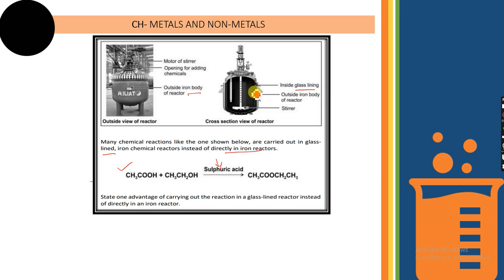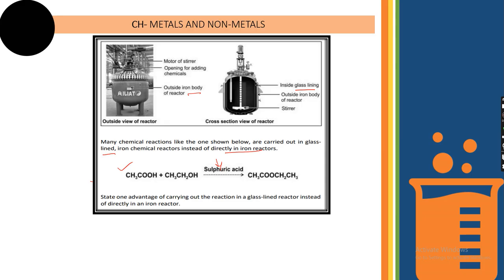The advantage of having glass is that it will prevent corrosion. Since the body is iron, obviously corrosion might occur, so glass will prevent that corrosion. Second thing, glass is not reactive. Whatever metal or metal salt is formed as a product during the chemical reactions will not interact or interfere with the glass or with the iron body of the reactor.